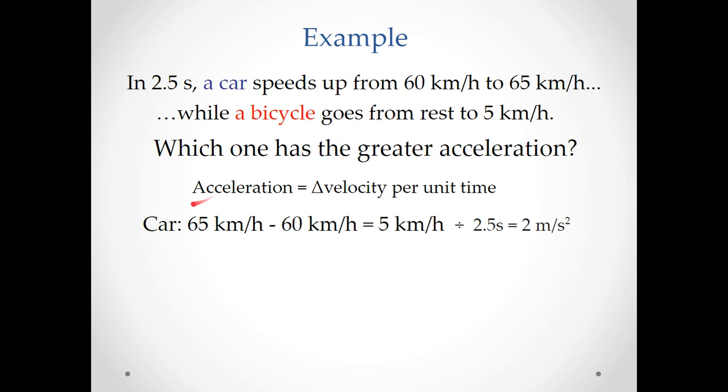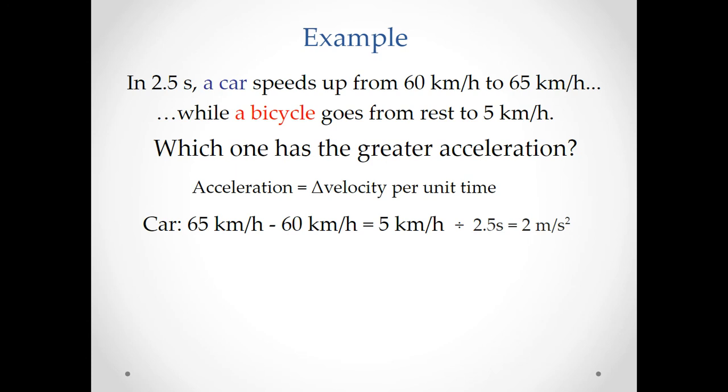So the car went from 60 kilometers per hour at starting to 65 kilometers per hour. So 65 minus 60 is a change of 5 kilometers per hour. 5 kilometers per hour divided by 2.5 seconds is equal to 2 meters per second squared. So the acceleration of the car is 2 meters per second squared.